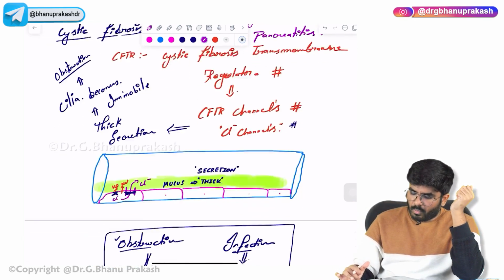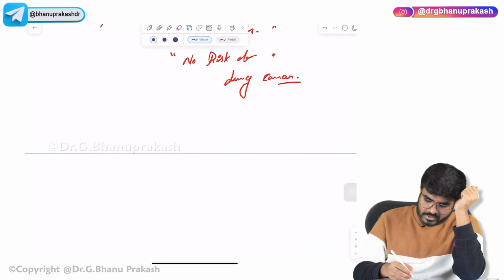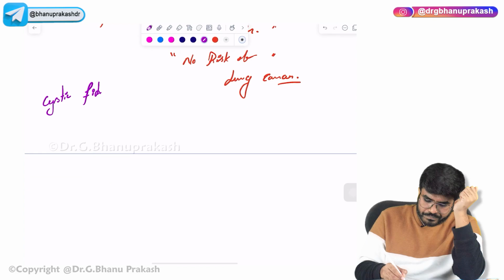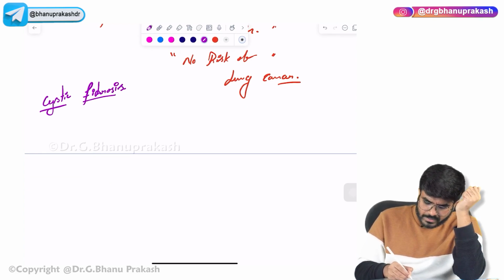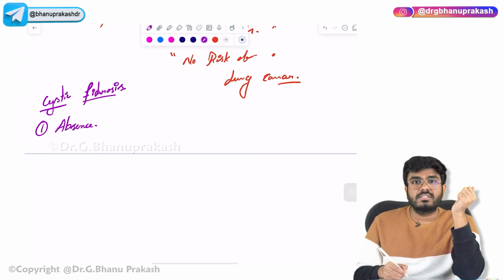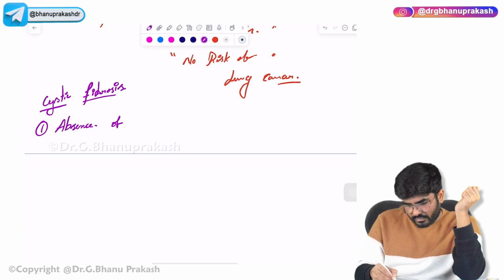Apart from this, what else should you know regarding cystic fibrosis? Anything else? Let me write here. Just a few points are there. In cystic fibrosis, patients, especially males, are going to have absence. In many cases, it's noted that there is absence of the vas deferens.